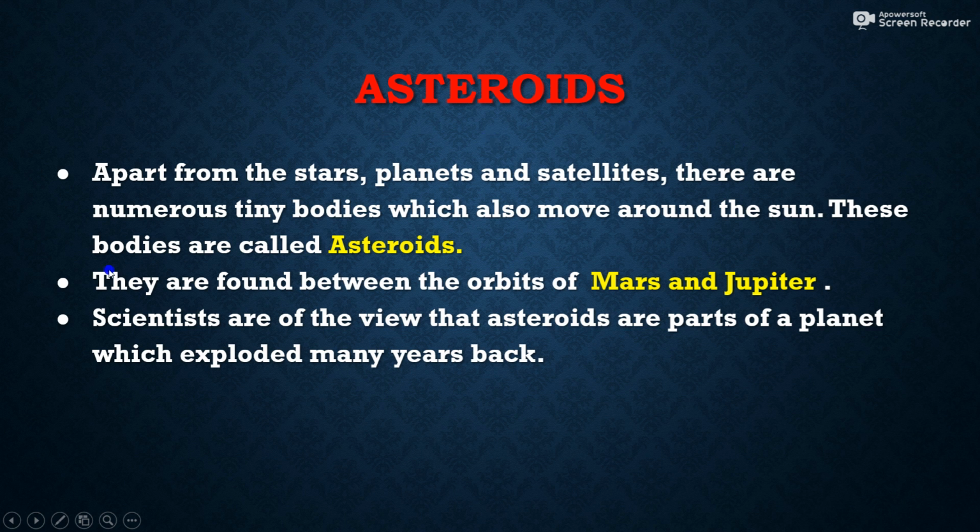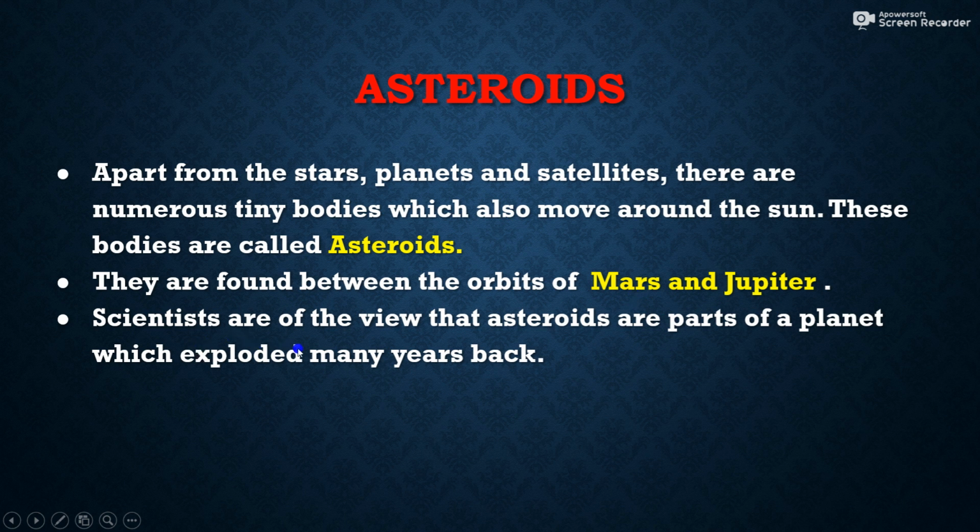Next is asteroids. Apart from the stars, planets and satellites, there are numerous tiny bodies which also move around the sun. These are called asteroids. So asteroids are also celestial bodies which are rotating and revolving around the sun. They are found between the orbits of Mars and Jupiter. So these can only be found in between the orbits of Mars and Jupiter.